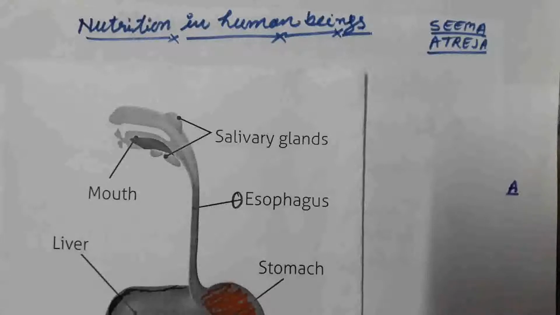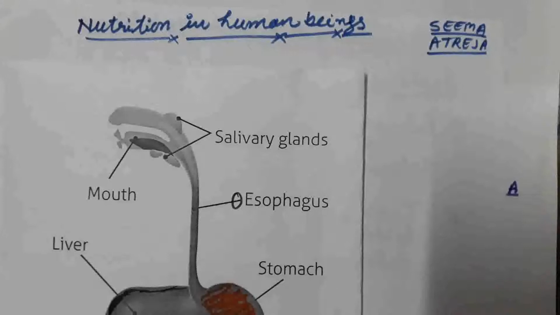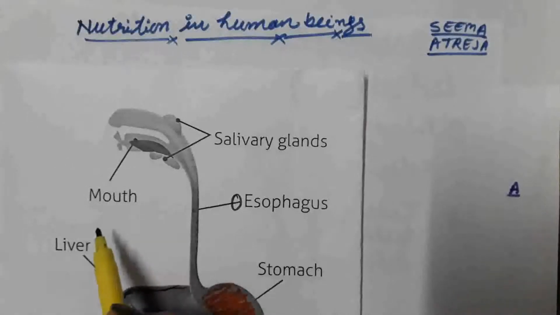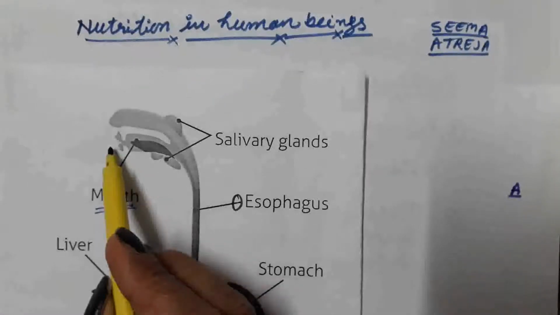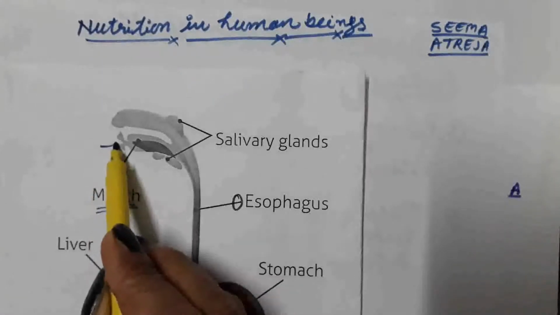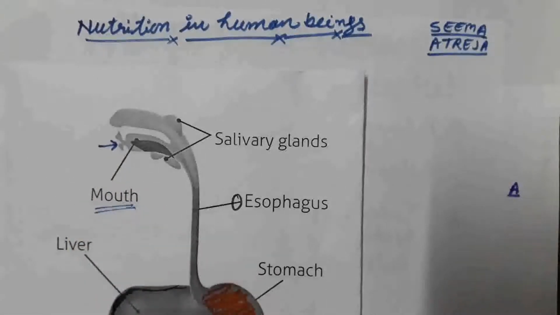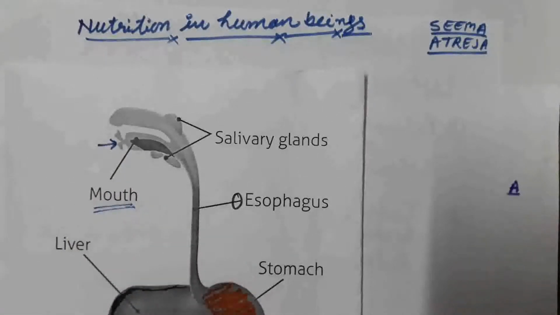So here we are going to discuss the structure of the alimentary canal, in which various organs are present, and then we will discuss the functioning of every organ of the alimentary canal. First is the mouth. This is the opening through which food enters inside the mouth cavity, which is known as the buccal cavity.